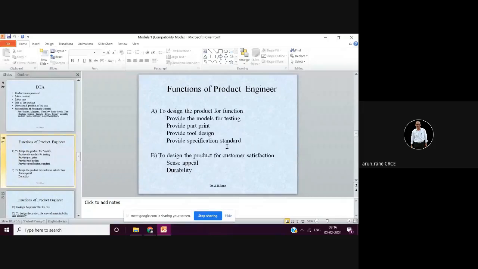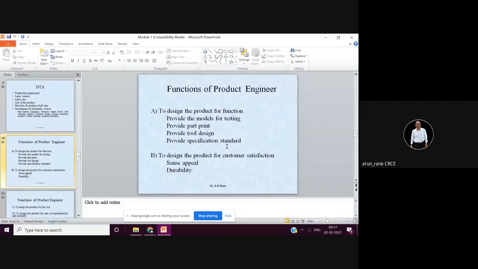But when it is passed to production, at that time you need to provide as much detail as possible. Sometimes two views or even three views, that is top view, front view, and side views, are not enough to interpret the drawing and understand the product.